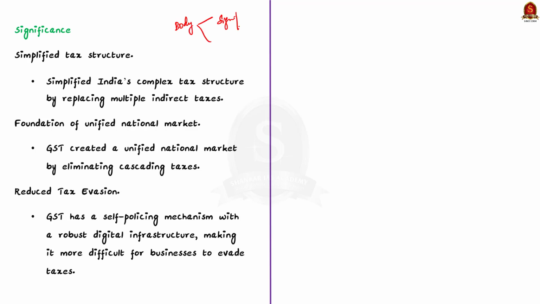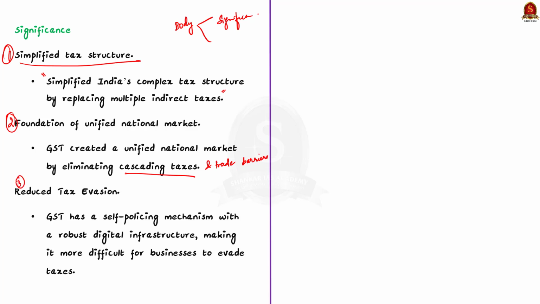Firstly, GST introduced simplified tax structures. See, it has simplified India's complex tax structures by replacing the multiple indirect taxes with a single unified tax, thus enhancing the ease of doing business. Secondly, it led to the foundation of a unified national market. See, GST created a unified national market by eliminating cascading taxes and other trade barriers which exist between the states, and moreover, by doing so, it boosted interstate trade and commerce.